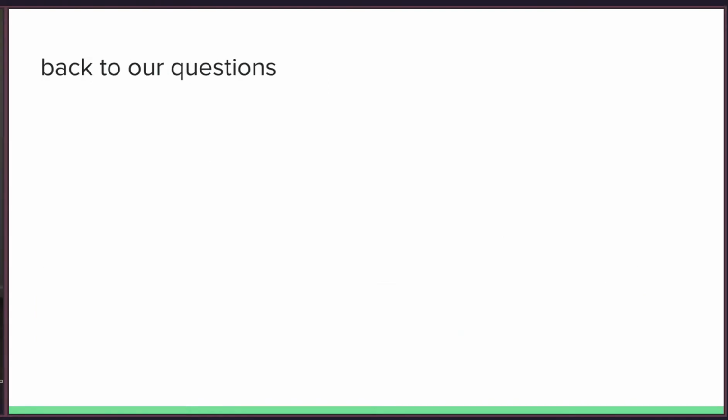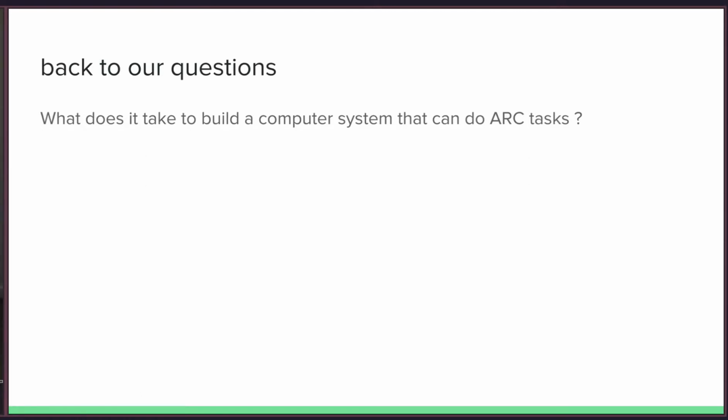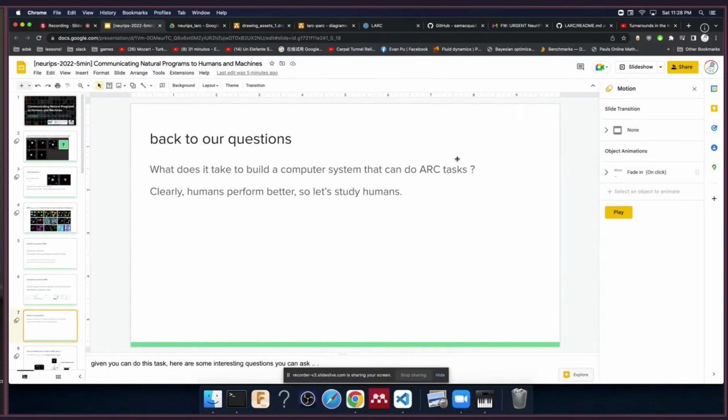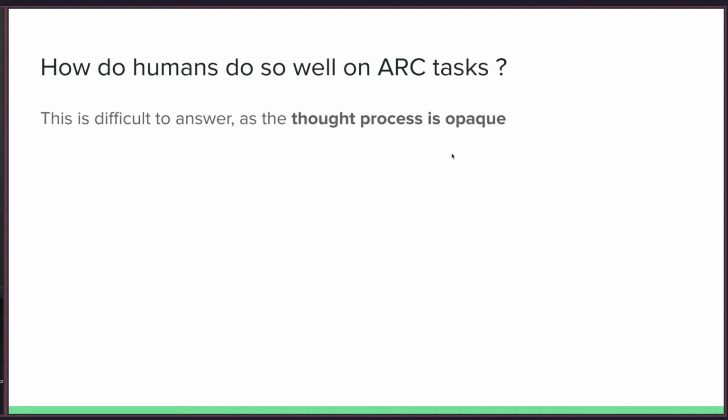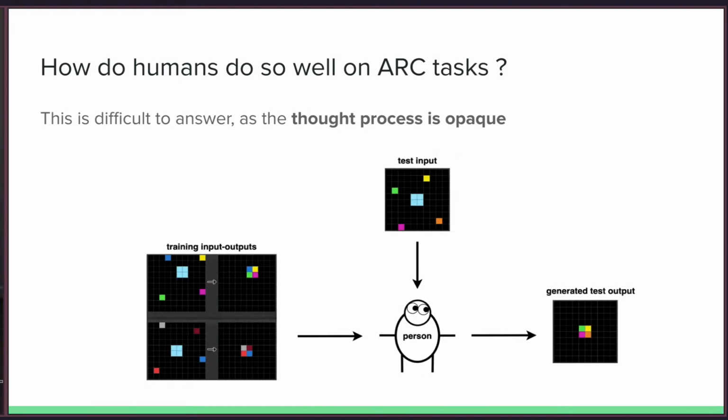So back to our question, what does it take to build a computer system that can solve ARC tasks? Well, clearly humans are very good at solving them, so let's study humans. How do humans do so well on ARC tasks? That's a very difficult question because the thought process is very opaque. If you give a person an ARC task in isolation and ask what's happening inside the person's head, we actually can't answer this question.